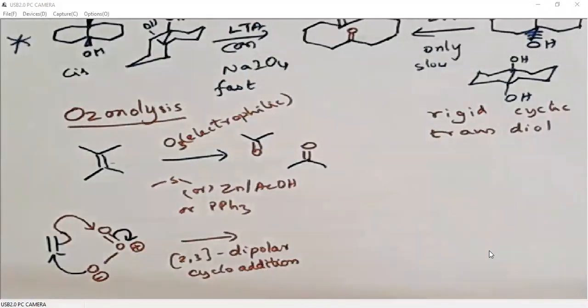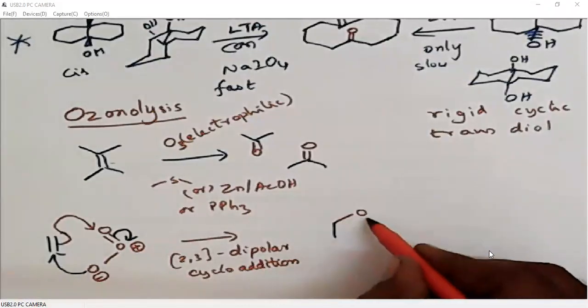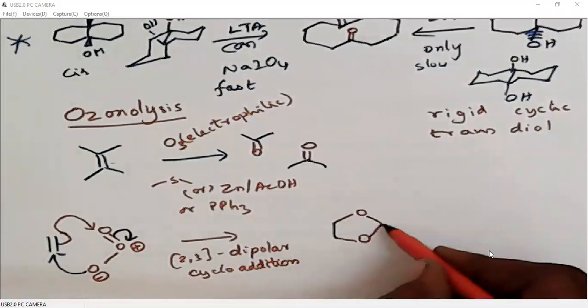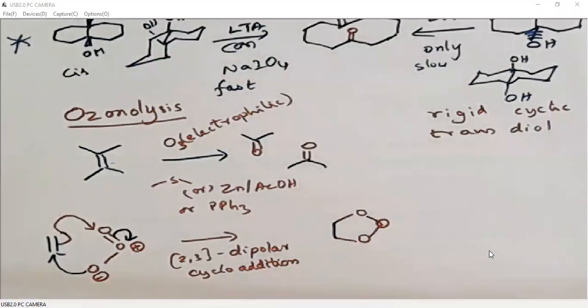Okay, right. So what we are getting here is an ozonide, a 5-membered ring ozonide with 3 oxygens. This is called the primary ozonide.